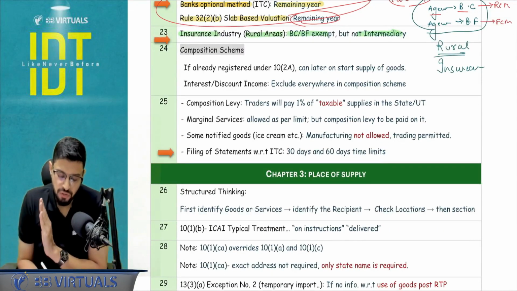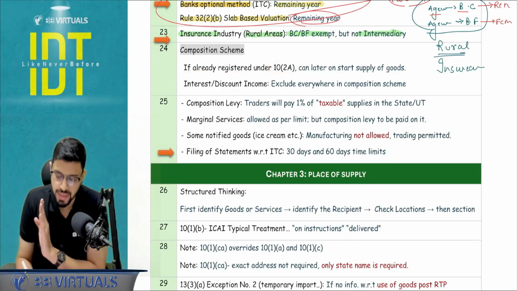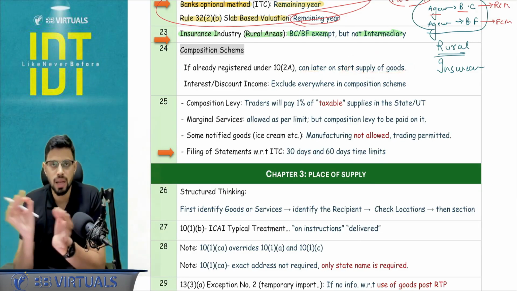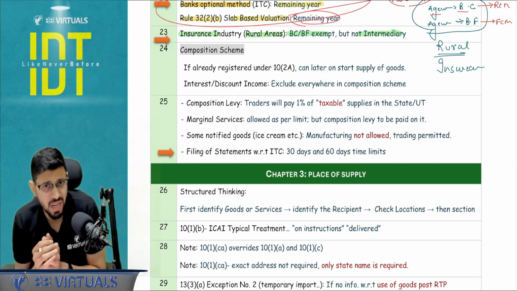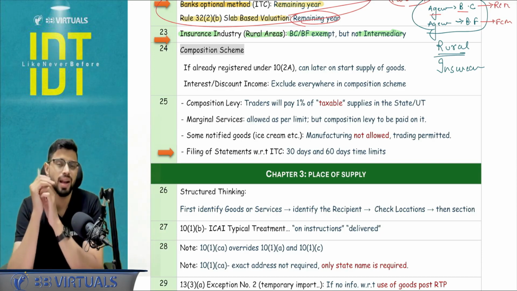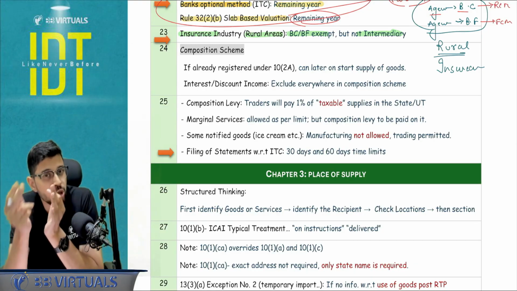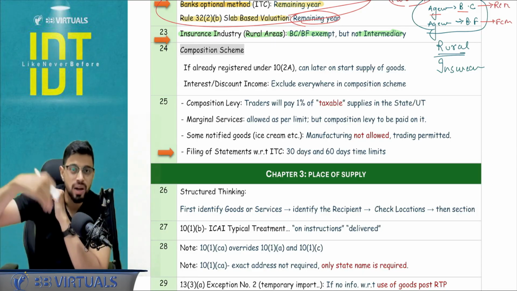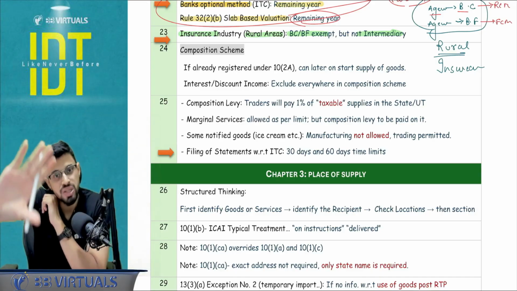Next, composition scheme. Just a point to be noted, if a person is already registered under 10(2)(a), that is with respect to the services 3 plus 3%, he can later on start the supply of goods. This is a little typical assumption, because in the question ICAI had asked the question of Deepti services, if you remember. So basically, if I want to apply under 10(2)(a), one of the conditions is that I should not be eligible under 10(1). But here that is not the case. I have already registered under 10(2)(a). Later on I'm starting the supply of goods. I'm allowed to stay under 10(2)(a).